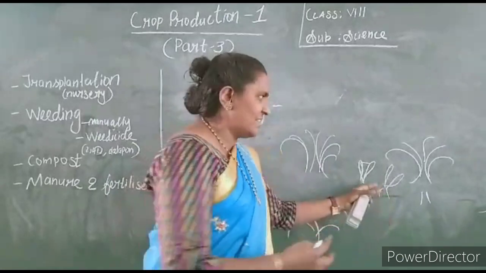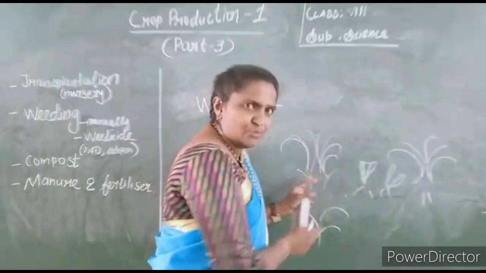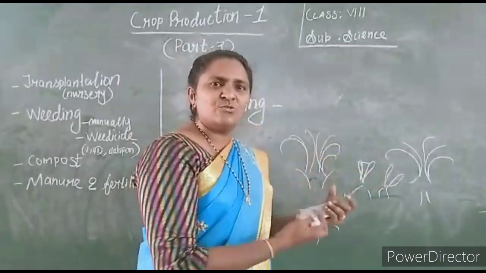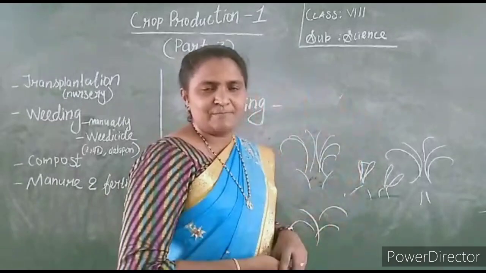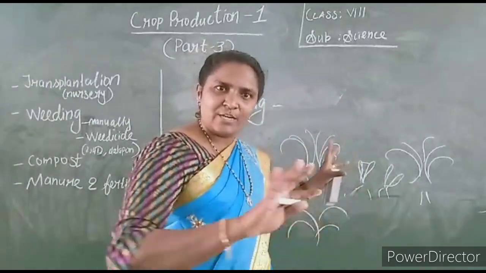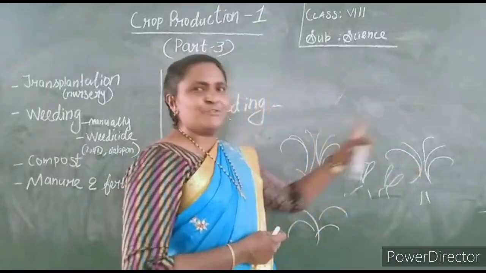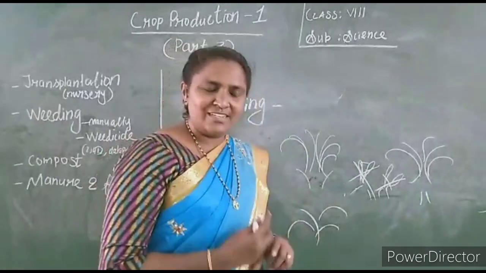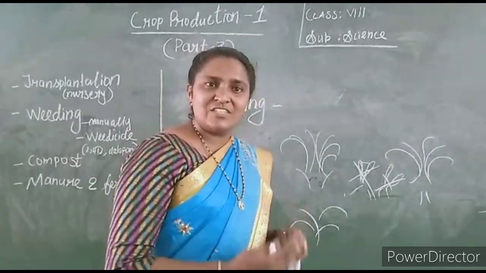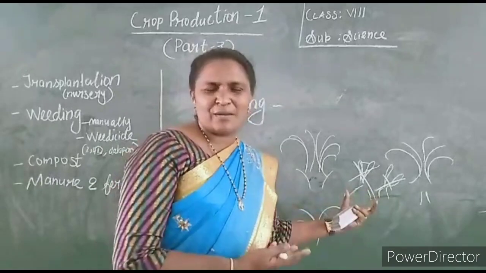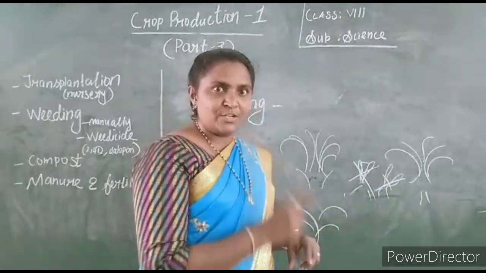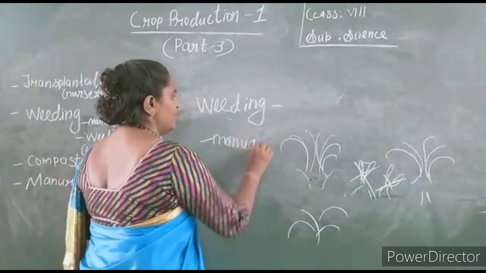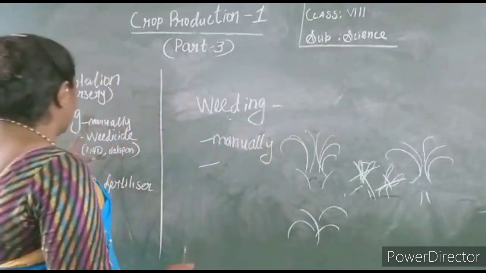Why? Because we provide some nutrition, manure, fertilizer, and they take out the nutrition and grow very fast, at a fast rate. They take out all the nutrition, so the crops don't get enough nutrition. So the weeds have to be removed. What is a weed? The unwanted plants which grow in the field are called weeds. They have to be removed by two methods: one is manually, the second is by using a weedicide.